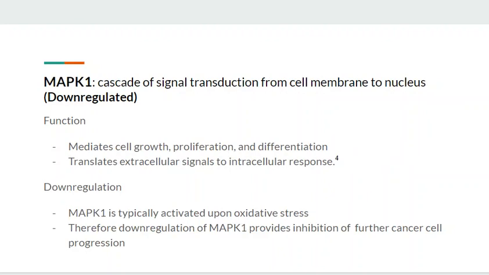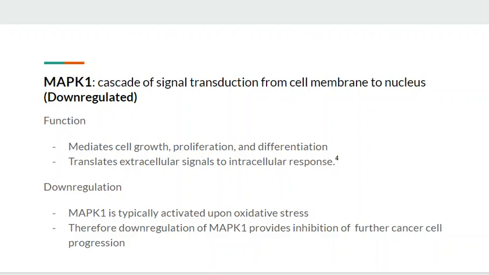MAP kinase 1 was downregulated in this experiment. The reactome pathway suggests that MAP kinase 1 is responsible for the cascade of signal transduction from the cell membrane to the nucleus. MAP kinase 1 is known to mediate cell growth, proliferation, and differentiation, and it translates extracellular signals to intracellular response.